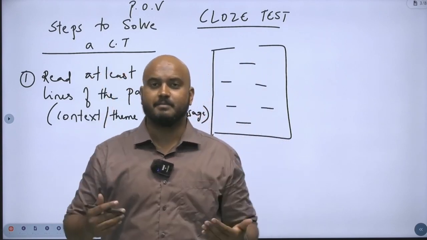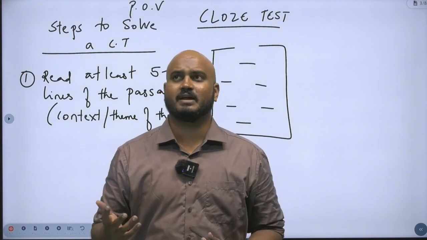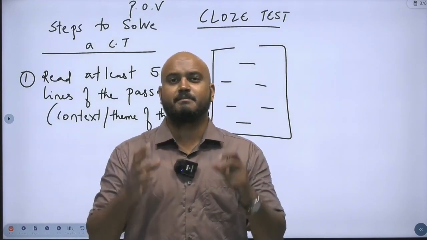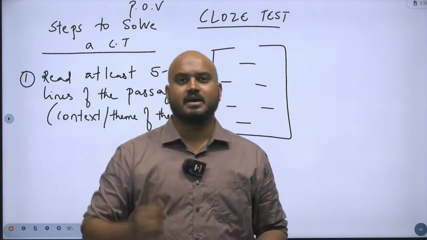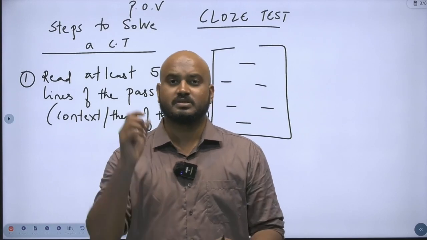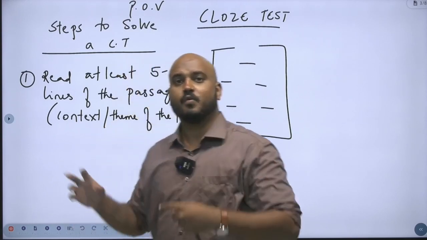Suppose I'm reading the first 5-6 lines and I realize that the given passage is about, let's say, economy. All of a sudden my brain starts to think about words related to economy: recession, GDP, inflation, repo rate, something related to that. So this is very, very important, because we are helping our brains to align with the concept here.